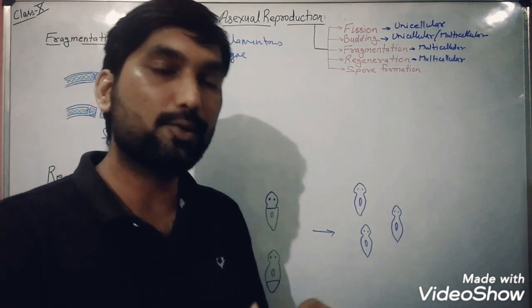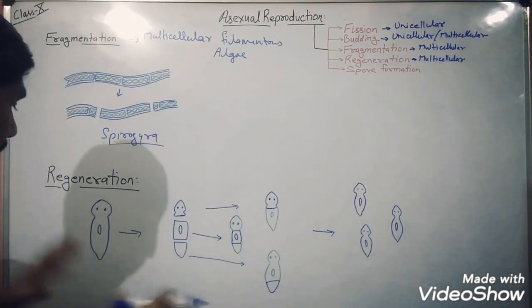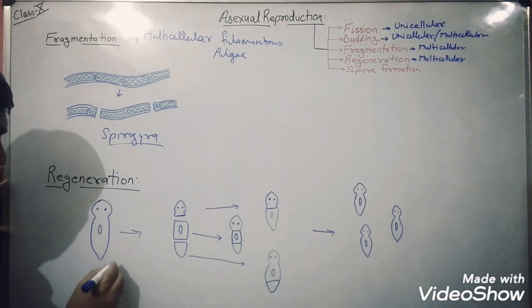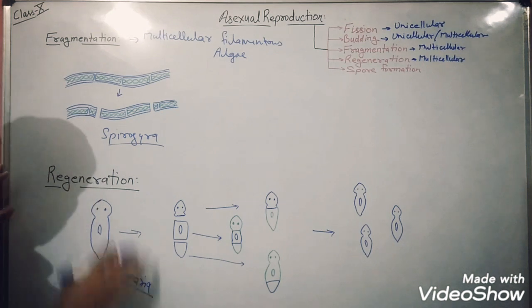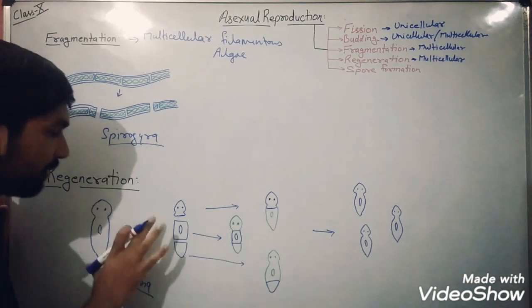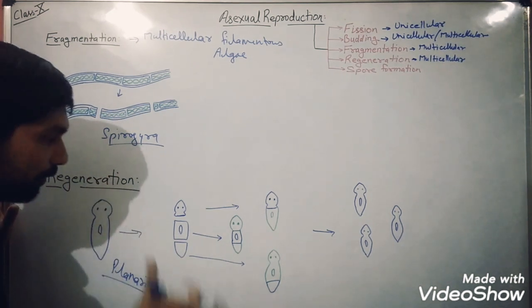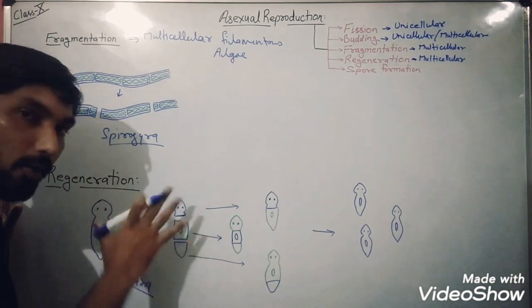When we talk about regeneration, perhaps from the name itself you are getting an idea that re means again and generate means to produce. Here one example is given of planaria. This multicellular organism has an ability to regain its lost body parts.